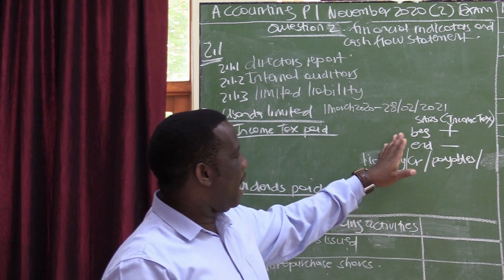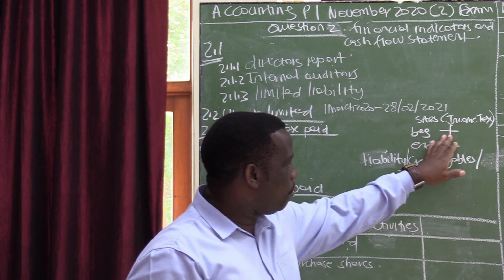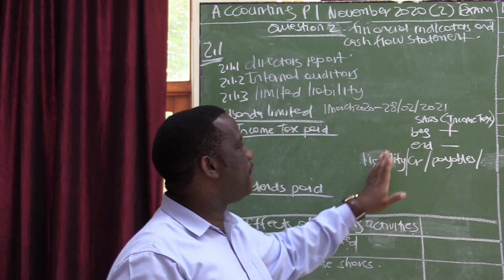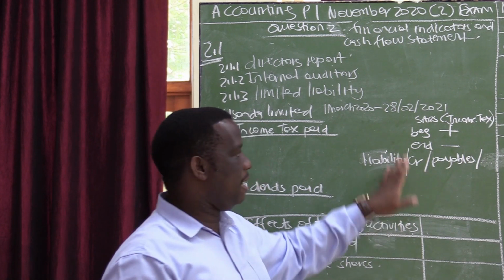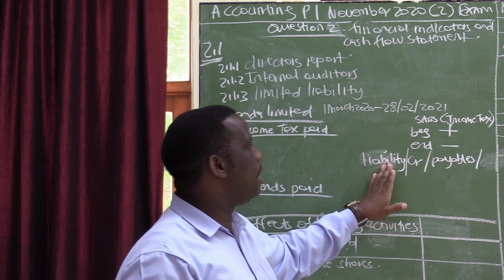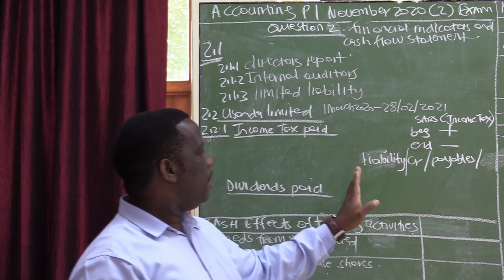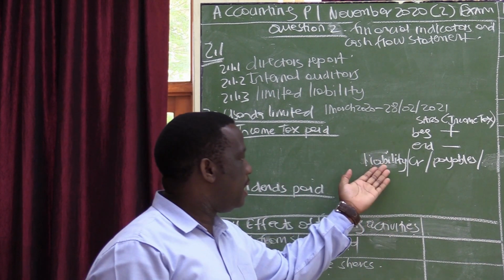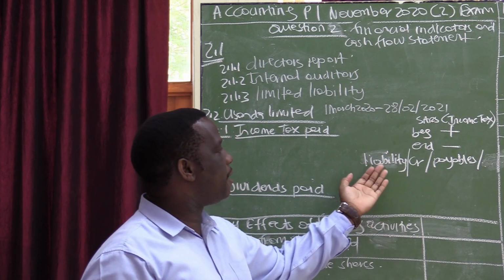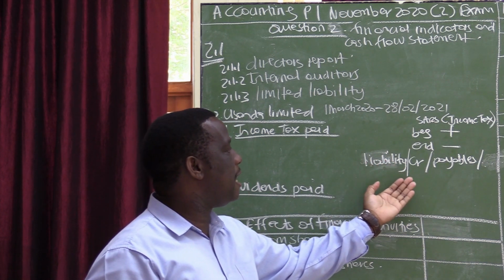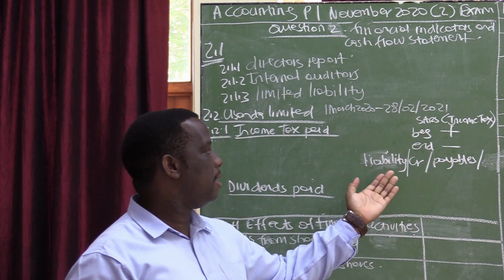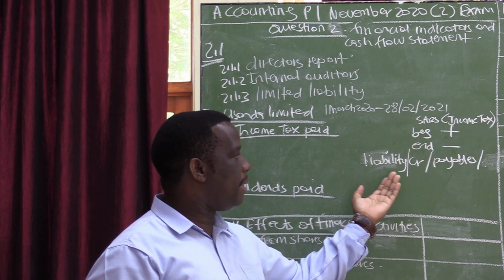The beginning should be a plus and the end must be a minus if everything falls under liability. In your question paper, you may see liability, or they may just indicate it as CR, which stands for credit. If it is a CR, it's still a liability.